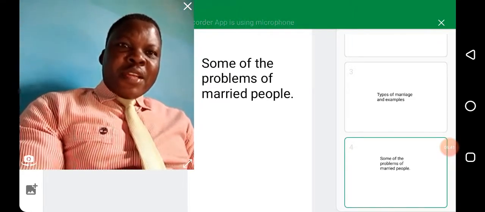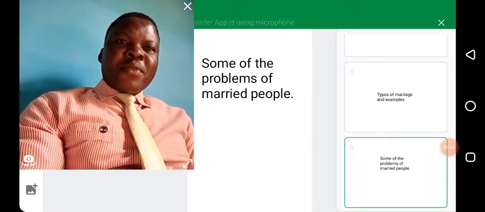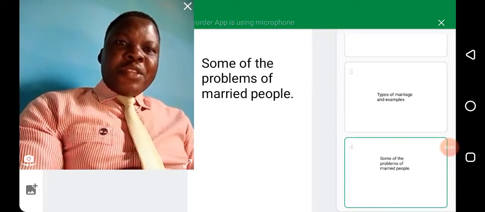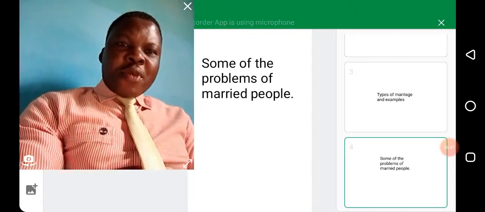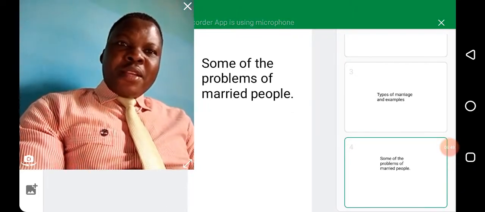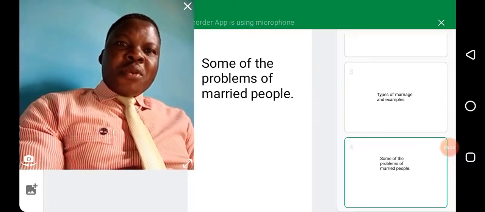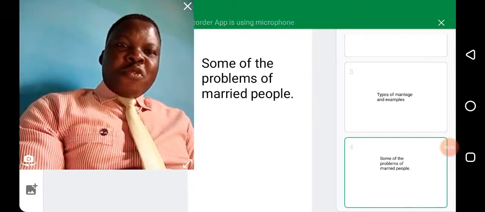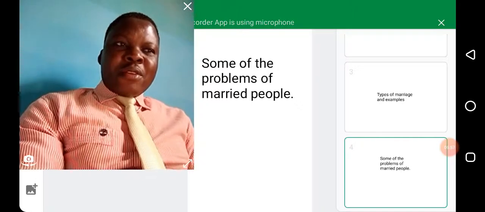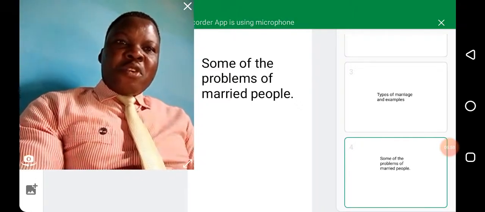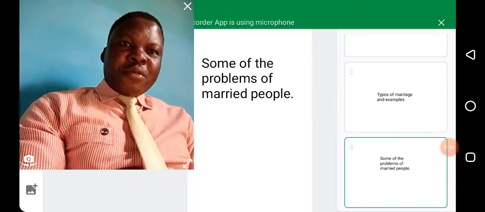Sometimes you see the man's relations telling him to divorce his wife and marry another woman, even if the wife wasn't the problem. Or sometimes the wife's family may pressurize the woman to leave the man's house and marry another man. You see, childlessness will always bring problem to the house.